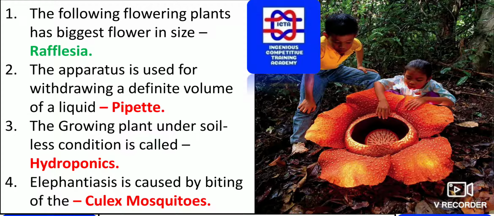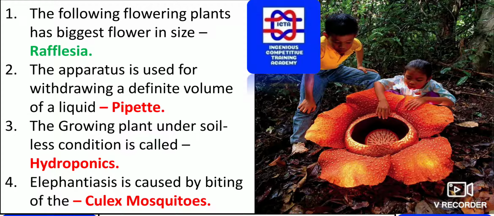The apparatus used for withdrawing a definite volume of a liquid. We knew that whenever we are doing experiments in the chemistry lab, we have gone through burette and pipette. So we have to remember what exactly the role of pipette is, what exactly the role of burette is. Here, if you want to take out the exact level of the water, it is mandatory you use a pipette. You have to suck with the mouth, and you have to take out with the finger. I think you have done some experiments in the chemistry lab. That is, the pipette is mandatory for withdrawing a definite volume of a liquid.